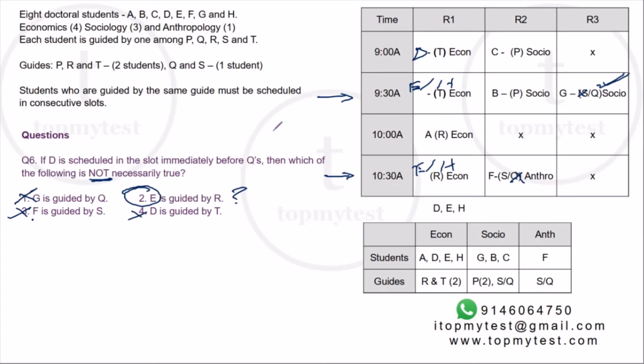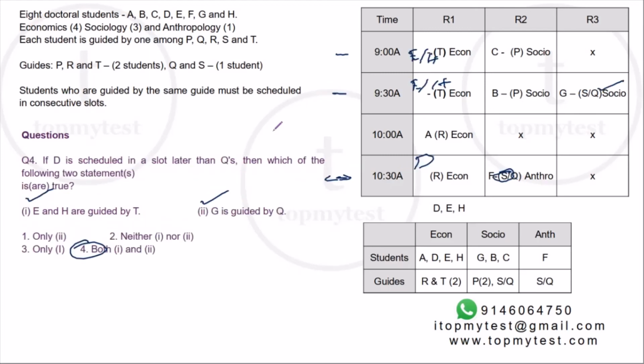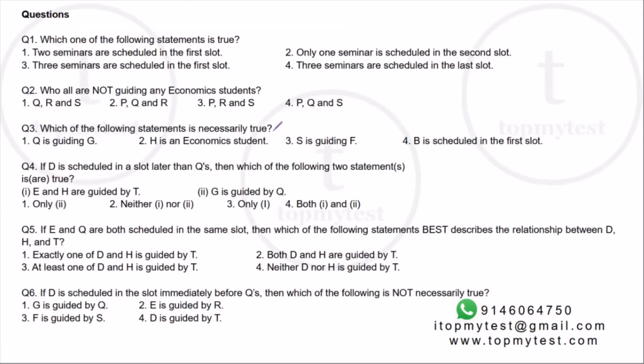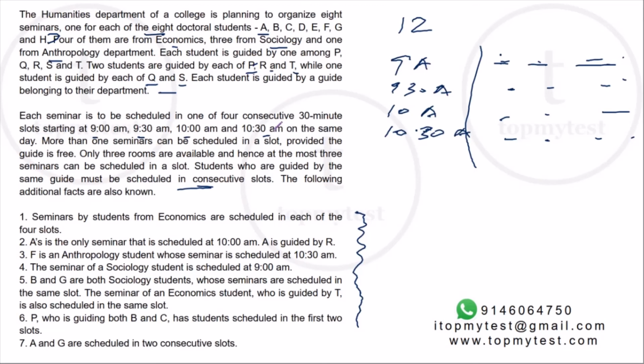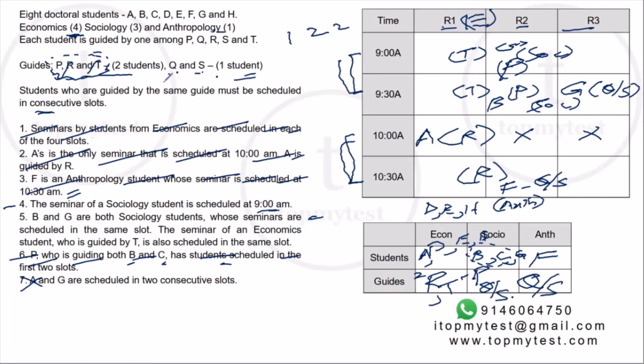This is a very nice question on arrangements, distributions, etc. You need to be very patient when you're solving this. There is a sizable amount of data. You first need to figure out how the slots are getting generated. Once the slots are getting generated, then you need to figure out the distribution of the professors. And then you will have economics taking the first two, and the third and fourth. So you can use this scenario that the same guide must be scheduled in consecutive slots to figure out where the economics professors lie. Once they come out, then the rest of the questions can be solved slowly.